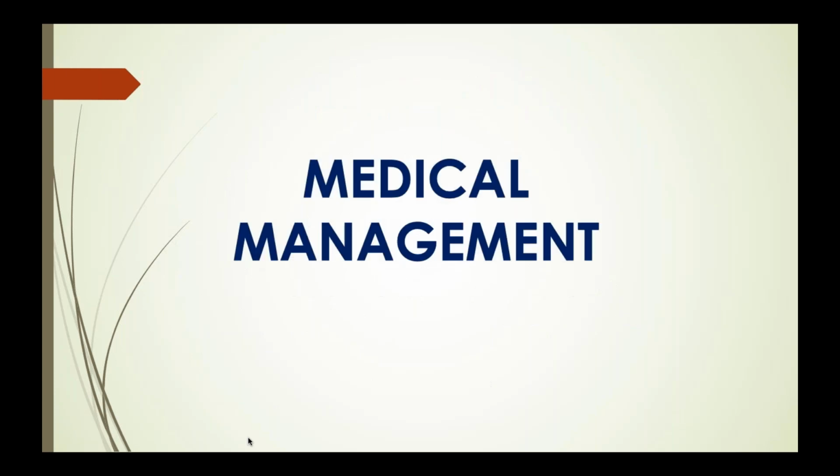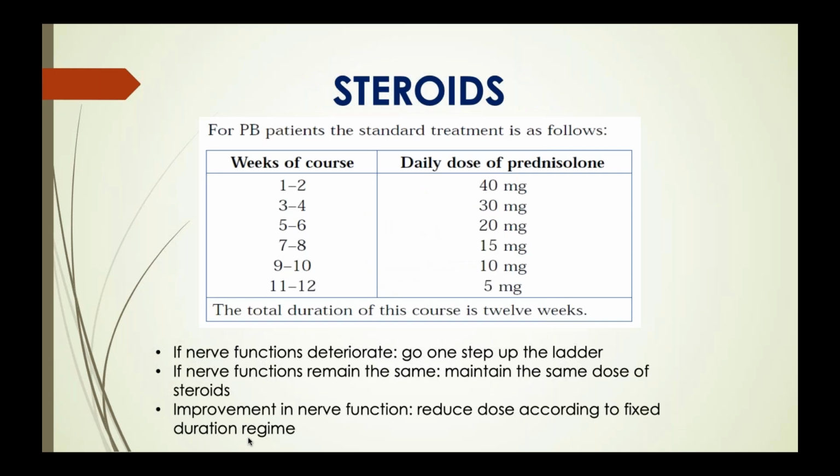So coming to the medical management, see, milder cases you give NSAIDs, but in case of severe cases, either type 1 or type 2 reaction, you have to give systemic steroids. Usually in case of type 1 reaction, they give steroid. They start with 40 milligram, they reduce by 10 milligram at an interval of 2 weeks, and they gradually reduce. They give a course of 12 weeks. This is the regimen in type 1 reaction.